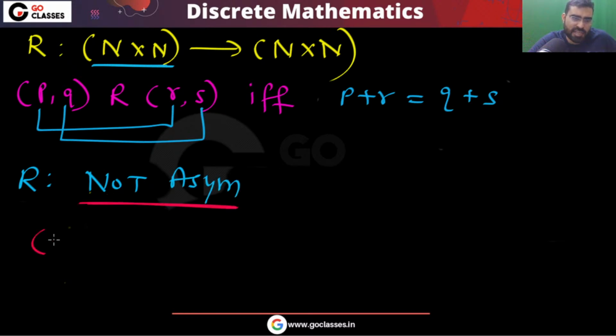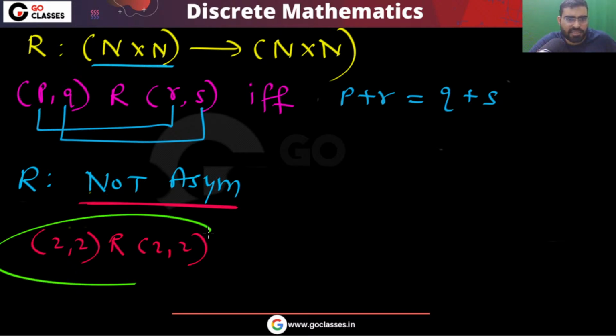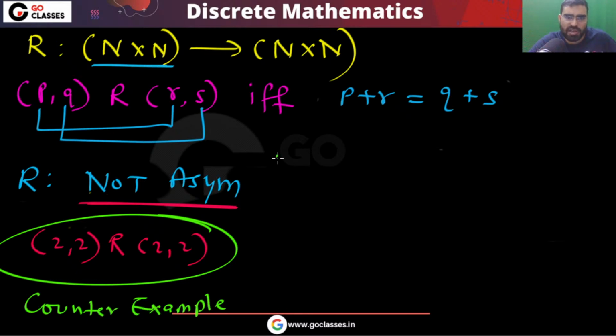Because you can easily see that this element (2, 2) is related to (2, 2). Twinkle, correct? So this is not asymmetric. This is the counter example.